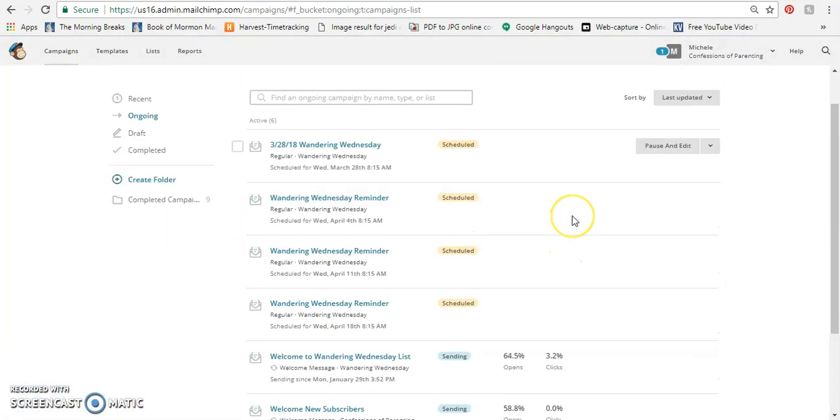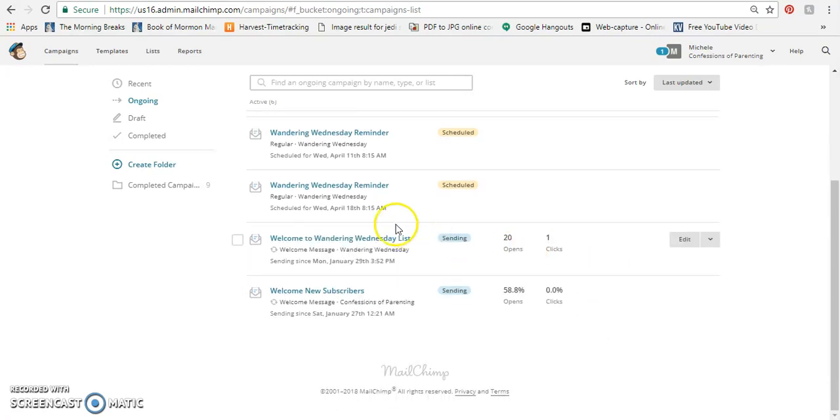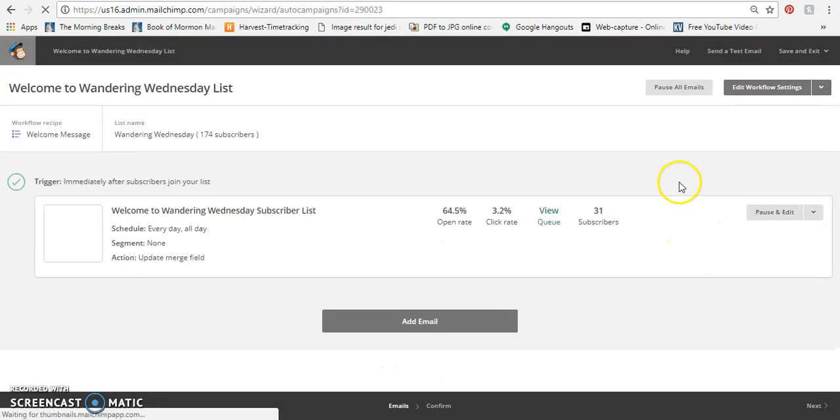So the other type of email that we can send is those automated emails that we are currently doing for Wondering Wednesday and the new subscribers. Now, we already have these set up, but if we wanted to edit them, we just click Edit, and then it will ask if we want to pause and edit. But just clicking Edit will bring us in here and show us who we're sending it to and what triggers it. Right now it's going immediately after the subscribers join your list. We could change that to be like 2 days after they join the list, or lots of different things.